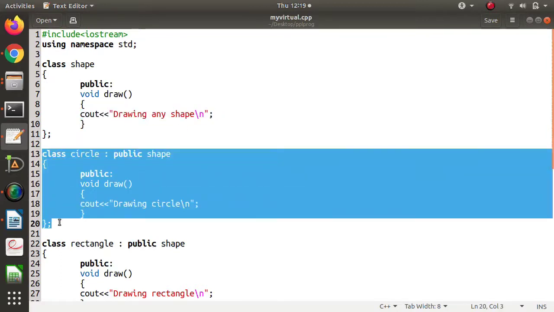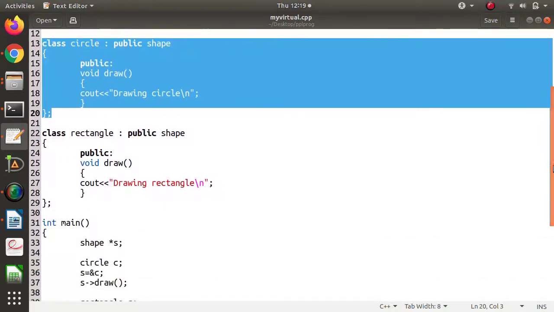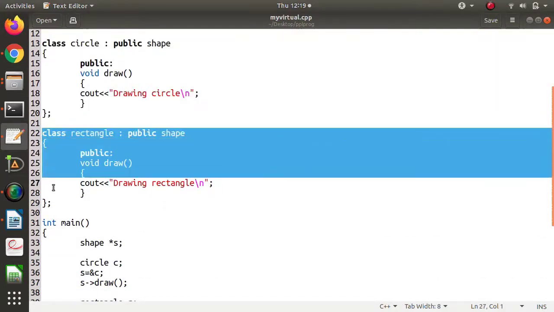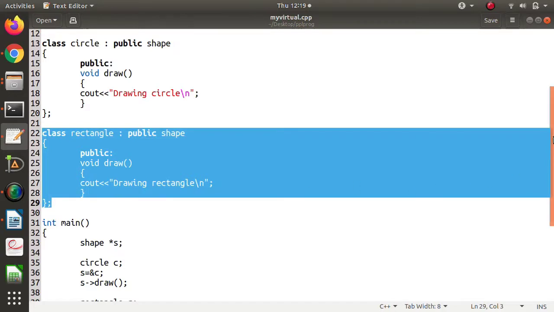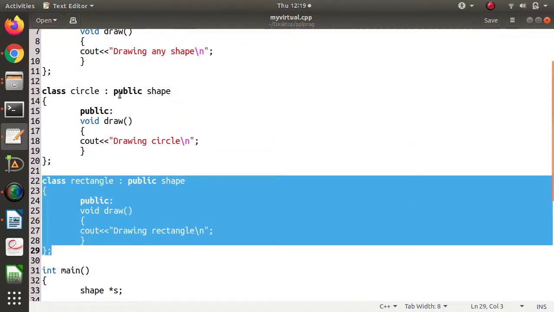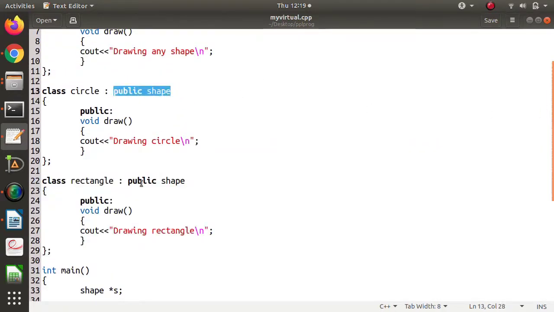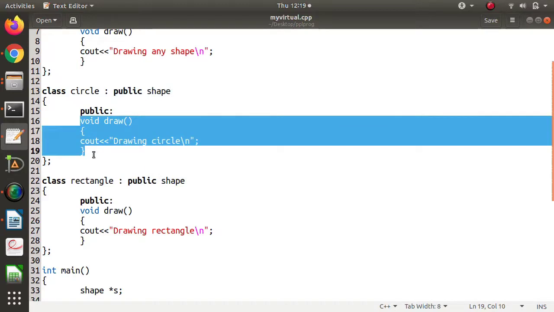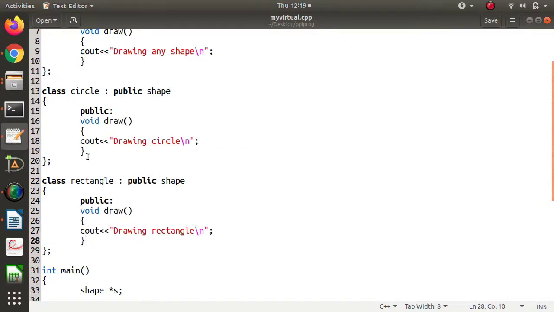Then the circle class, and this is the rectangle class. These are the derived classes of the shape class, so here we are inheriting the shape class. In the circle class also we have a draw function, and in the rectangle class also we have a draw function. Here we are putting the message drawing circle, and here we are putting the message drawing rectangle.